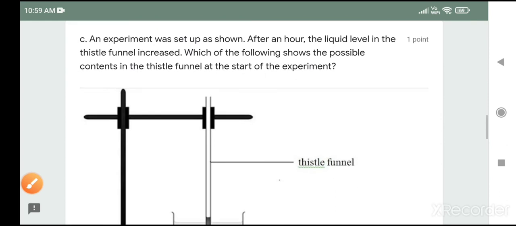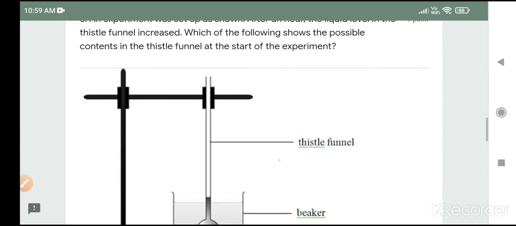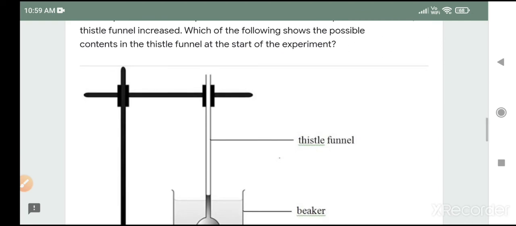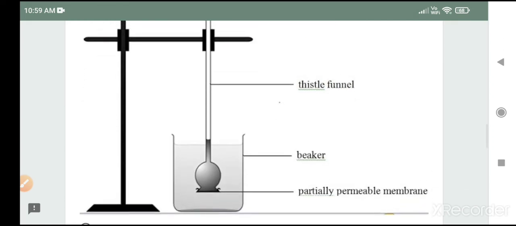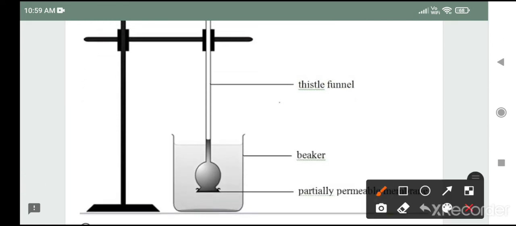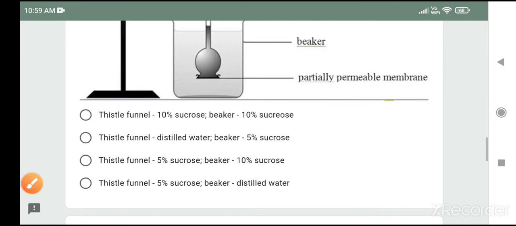An experiment was set up as shown. After an hour, the liquid level in the thistle funnel increases. Which of the following shows the possible content in the thistle funnel at the start of the experiment? Now the level of thistle funnel increases, so it means the water has moved from beaker to thistle funnel. इसका मतलब beaker must contain more solvent in comparison of thistle funnel.